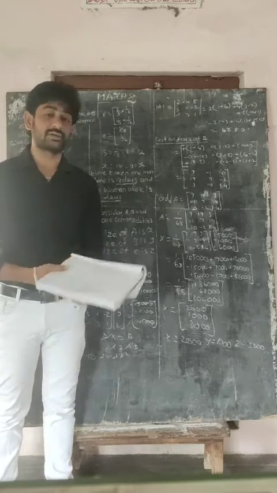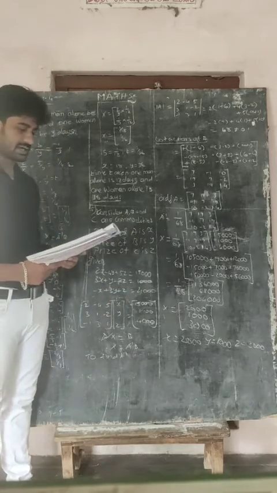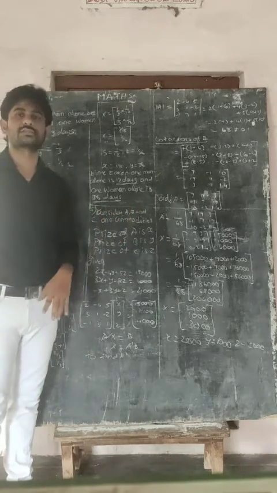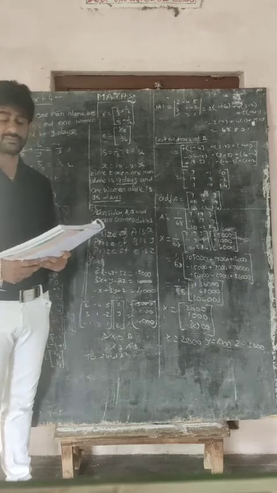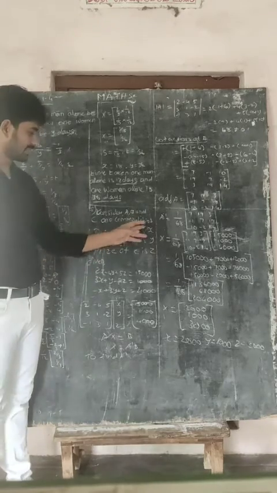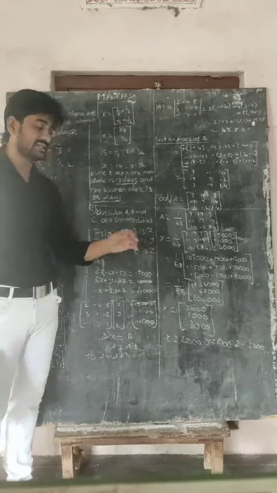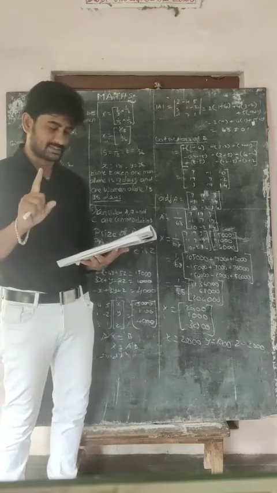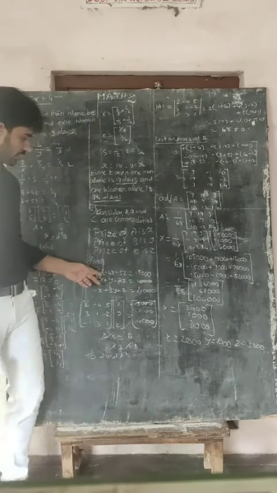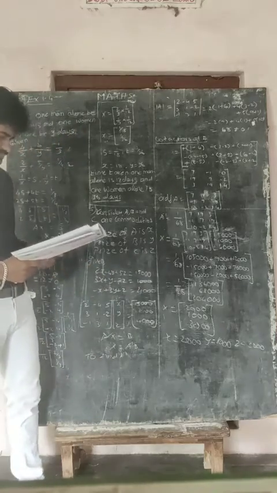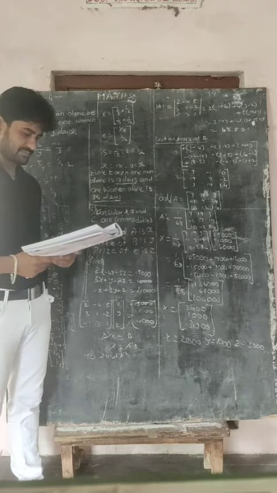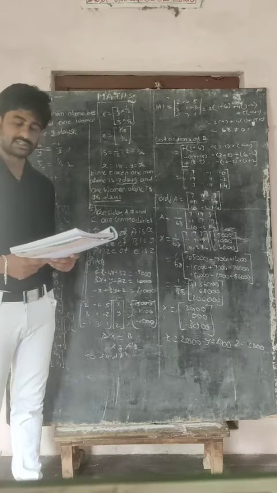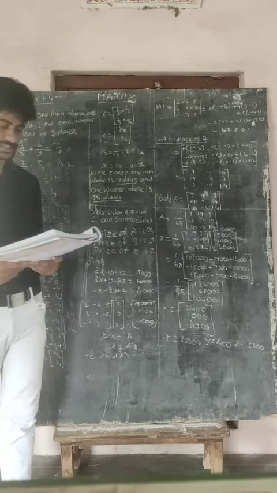So here they have given something. The prices of 3 commodities. So consider A, B, and C are the commodities. After that, they have also given the price of the commodities. That is, price of A is X, price of B is Y, and price of C is Z. Now you just read the question. The first one, a person P purchased 4 units of B and sells 2 units of A and 5 units of C. Person Q purchased 2 units of that.